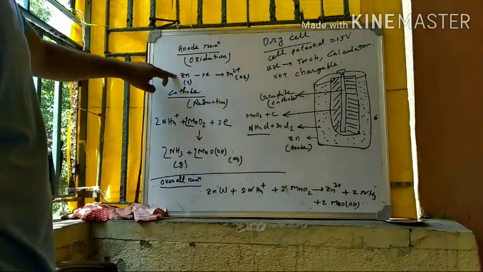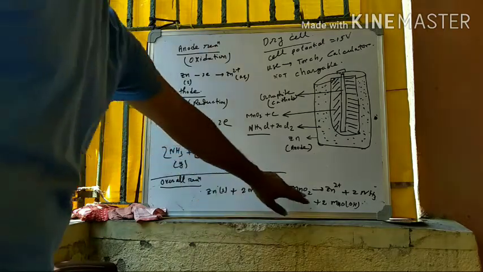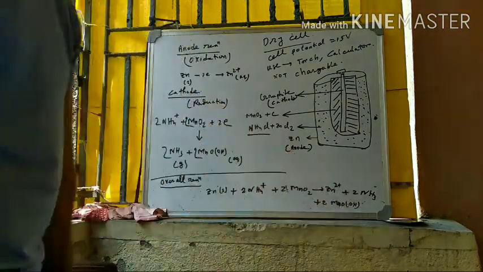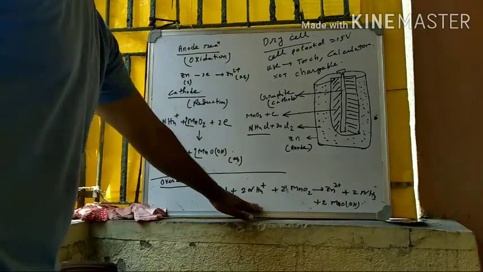In the reactant side, zinc, ammonium ion, and MnO2 are present. In the products, Zn2+, ammonia and MnOOH are present. This is the overall reaction.